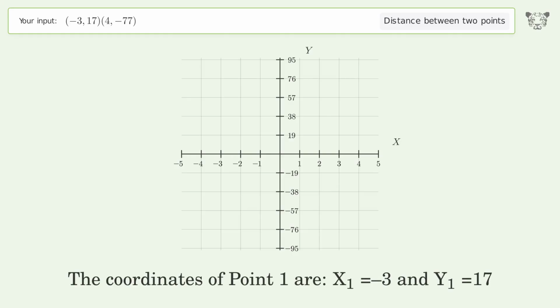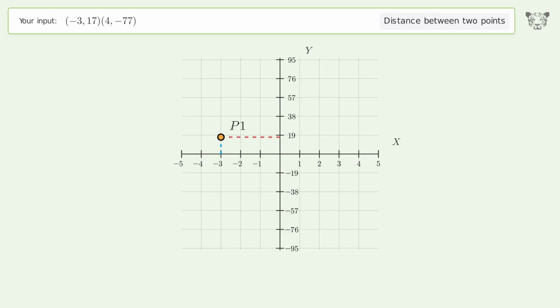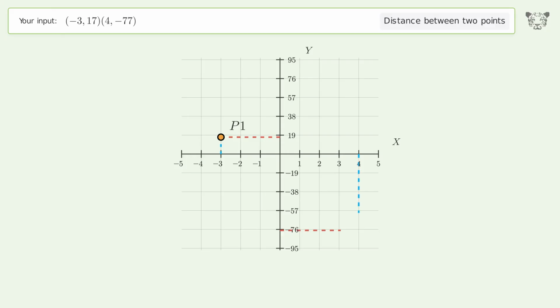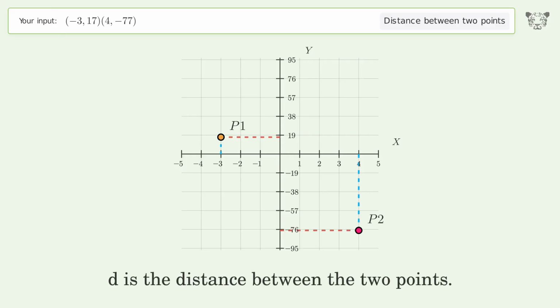The coordinates of point 1 are x1 equals -3 and y1 equals 17. The coordinates of point 2 are x2 equals 4 and y2 equals -77. D is the distance between the 2 points.